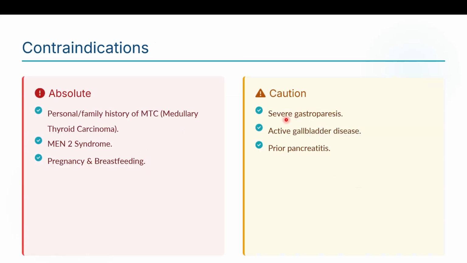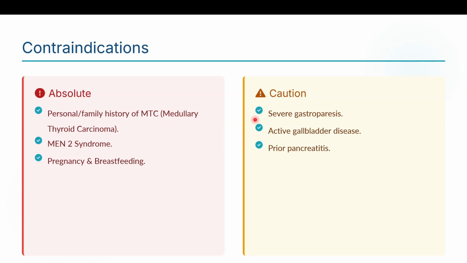So contraindications are very few. These are the only contraindications that you must remember as a physician before initiating a GLP-1 agonist or GIP-GLP-1 agonist in a patient. A family history or personal history of medullary thyroid carcinoma is very important, as a higher incidence of medullary thyroid carcinoma has been reported. MEN 2 syndrome also, you have to be careful with regard to using GLP-1 agonists. In case of pregnancy and breastfeeding, there is a lack of data regarding these use cases, hence it is avoided.